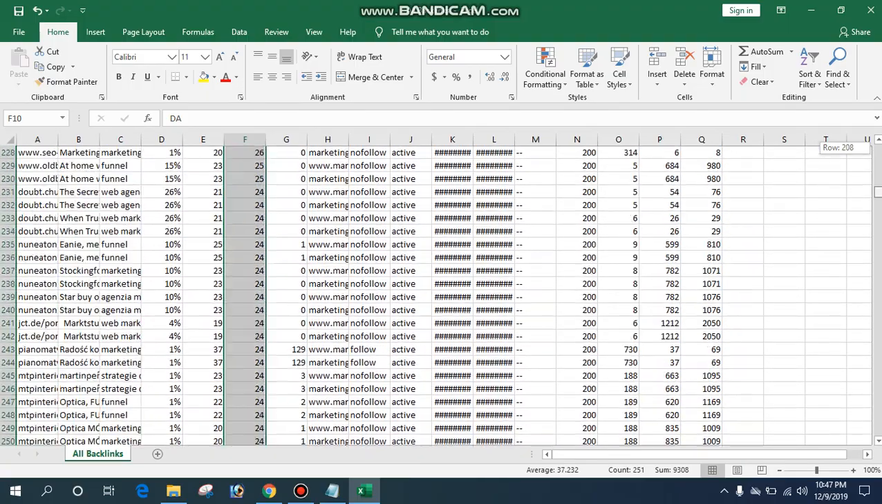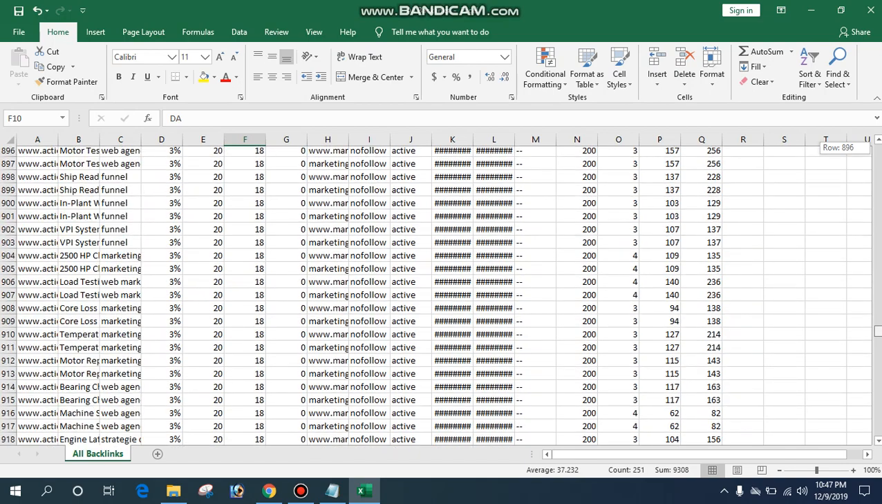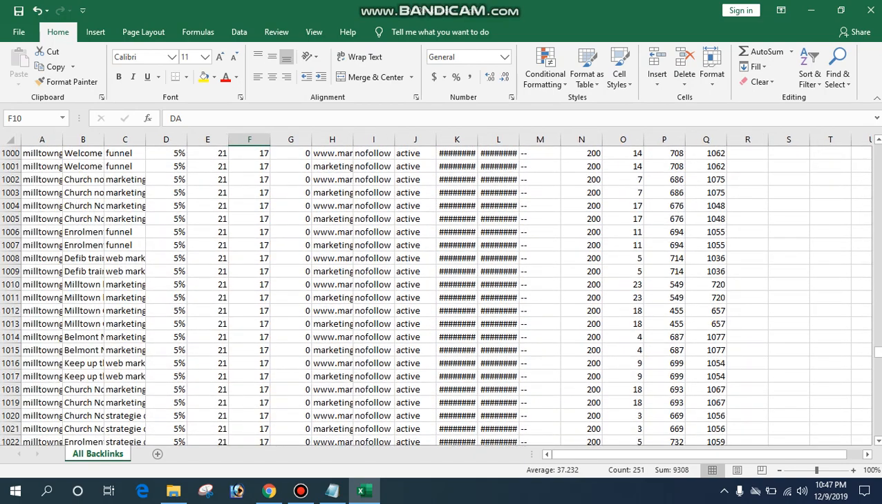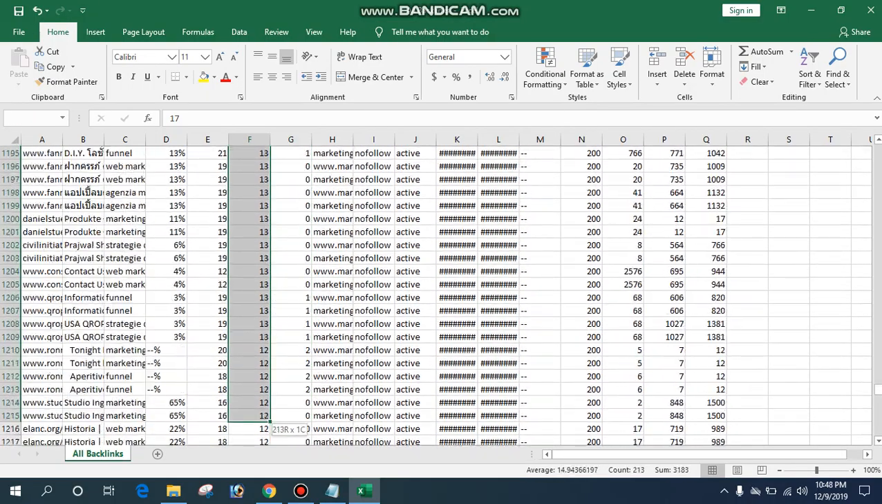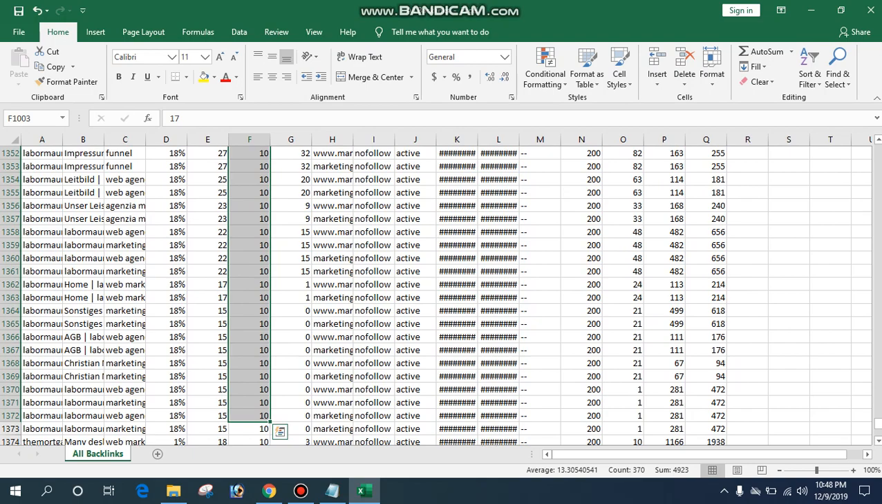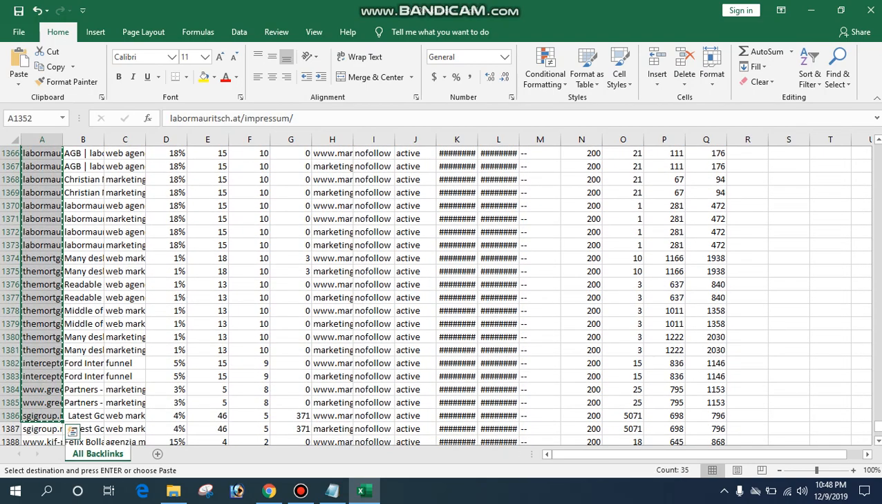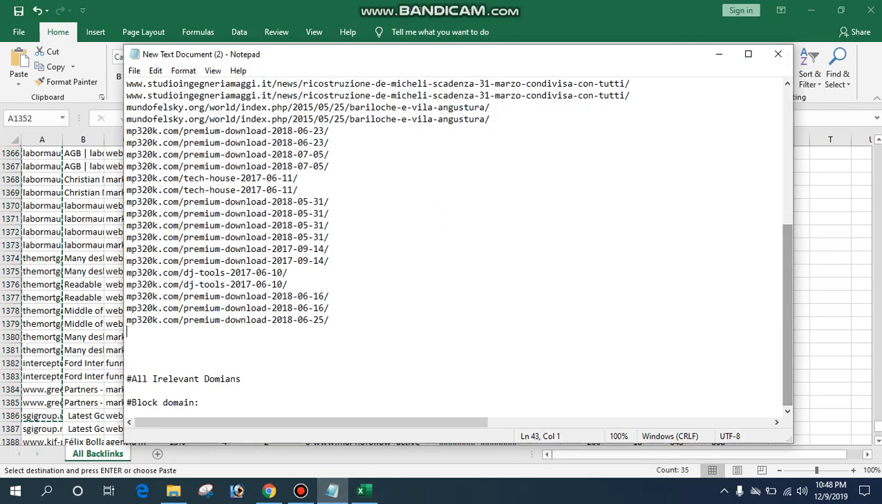So I am selecting those backlinks whose domain authority is 17% or any number below 17%. So you select these links from the first option and then paste them here.